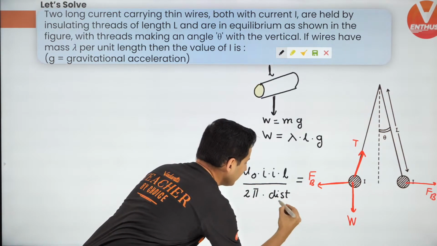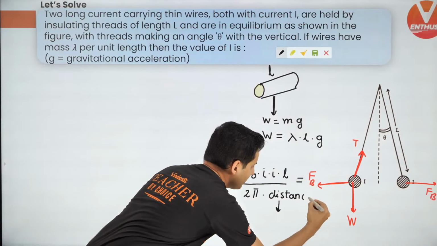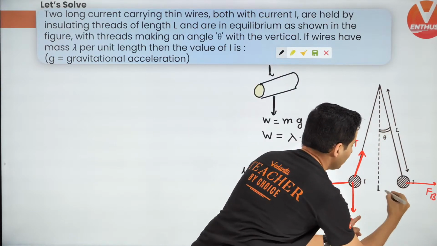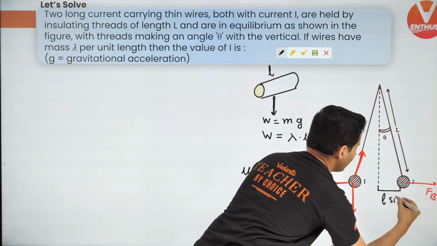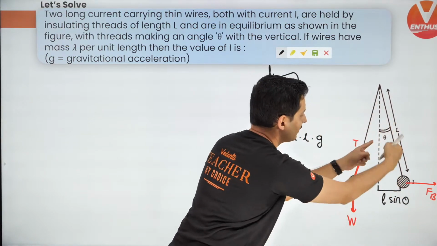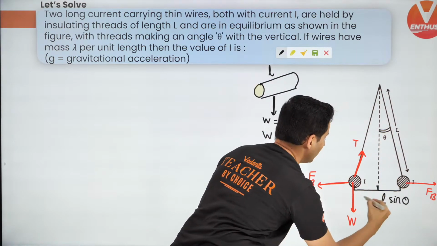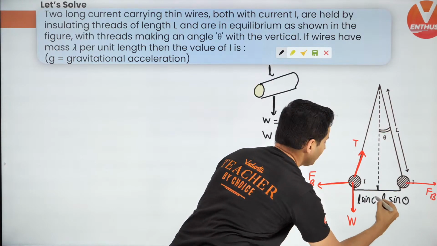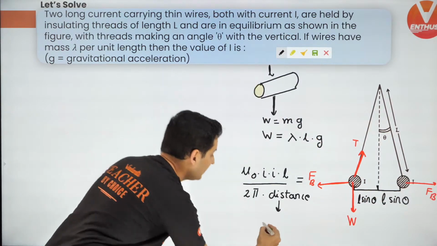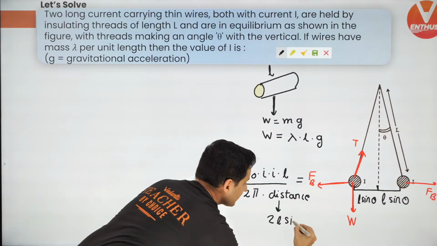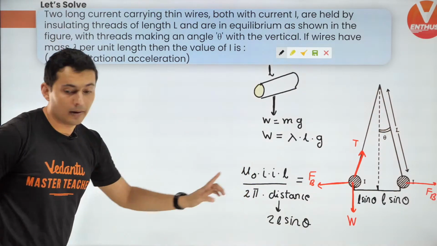Now what is that distance? Think about it. What is the distance between the two wires? Well, this much is L sine theta. This is L, this is sine theta. This is also L sine theta. So it is L sine theta plus L sine theta, so it will be 2L sine theta. I hope this is clear.